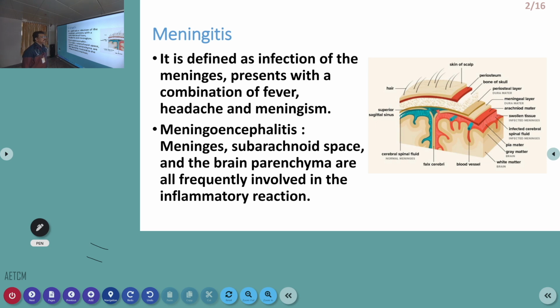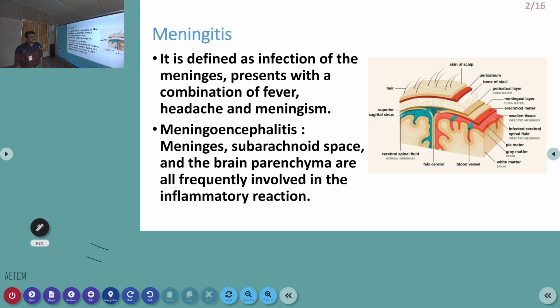Some patients can have high-degree fever, headache, and meningism. We'll see afterwards what meningism is. But not all patients who have meningitis have all three findings. Some patients can have only mild fever, some only headache, some only meningism. Early phases of meningitis can have only headache, and acute viral or bacterial infection can produce fever. Infections like chronic tuberculosis can have very mild fever. Whatever it is, inflammation of the covering of the brain is called meningitis.